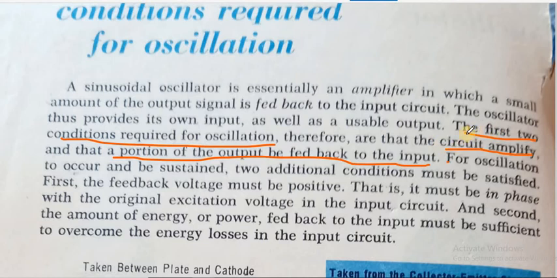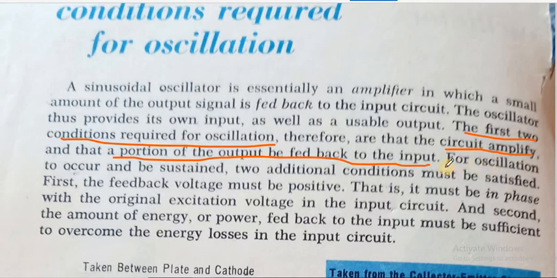These are the two necessary conditions for oscillation. First, the circuit should have an amplification circuit, and other, there should be a feedback circuit from output to the input circuit.